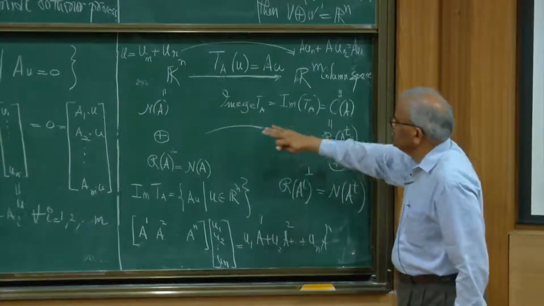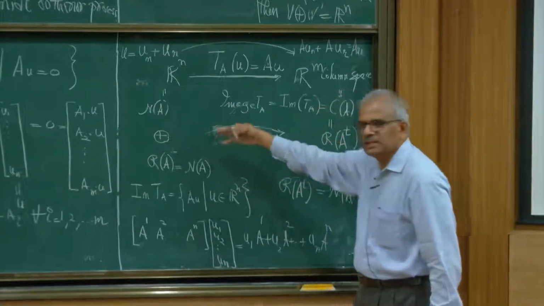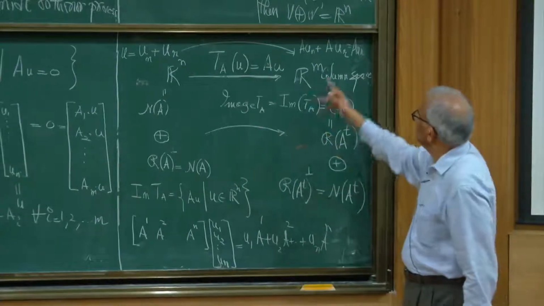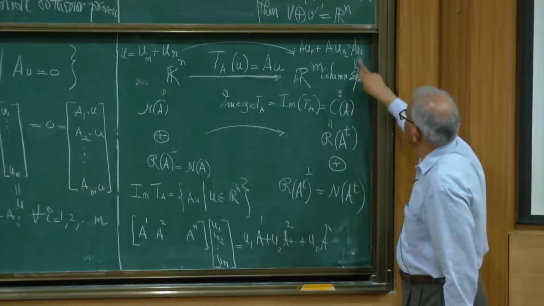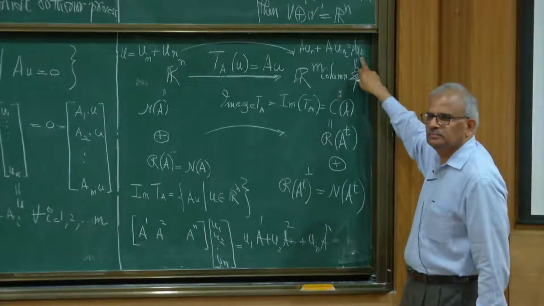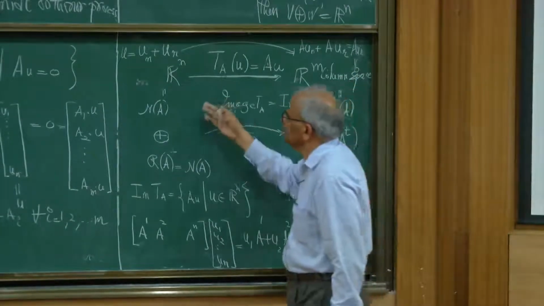Okay, so we saw that the null space is the set of solutions to the homogeneous equation AU equal to 0, but it is saying that the solutions live inside the row space. You can take an inhomogeneous system also.